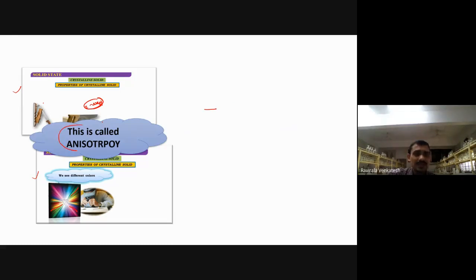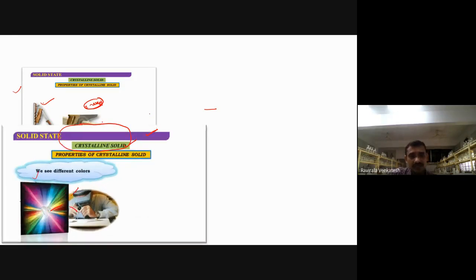Now this phenomenon is called anisotropy. To explain this I have taken this example, but remember, wood is not crystalline, and even diamond is not the case here. This is called anisotropy. What is the meaning of anisotropy? If you observe or perform work in different directions, you get different results. This is called anisotropy.